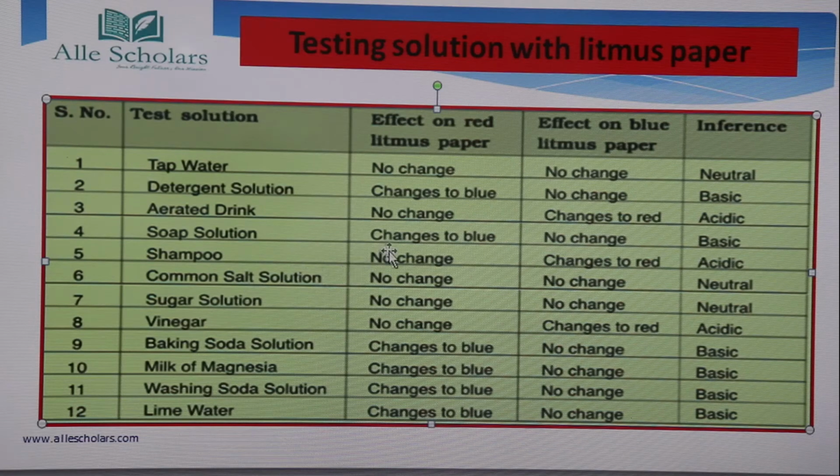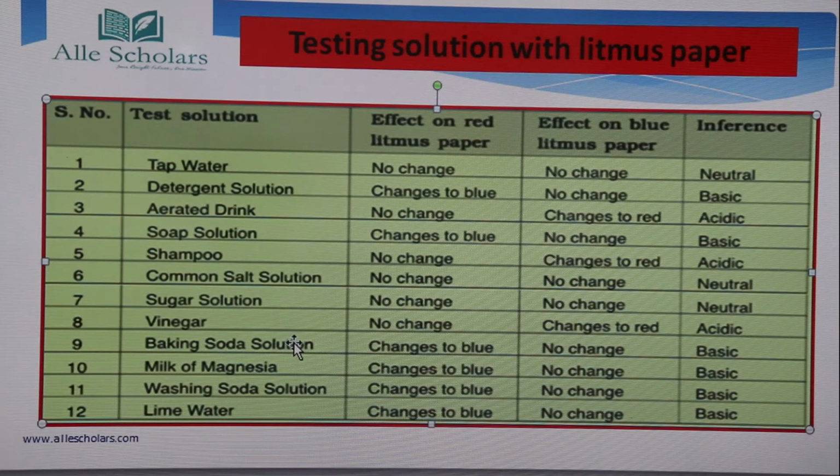Now common salt solution. No change, no change means it is neutral. Sugar solution, again there is no change, it means it's neutral. If we see vinegar, the blue litmus paper changes to red, it's acidic. Vinegar is acidic in nature, it's acetic acid.